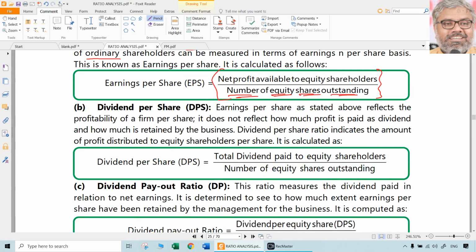That is one of the measures. Of course, the higher it is, the better for the shareholders. They would like this to be higher, naturally. The second formula here is dividend per share. The name itself indicates it. Dividend to whom? Again, we are talking about equity shareholders, not preference. So, dividend payable, if at all it is declared and paid by the company, how much is that? If it is not there, dividend per share will be 0. Imagine a company has definitely paid dividend, then what is the total dividend that is paid to the equity shareholders? The denominator is the same, the number of equity shares outstanding.